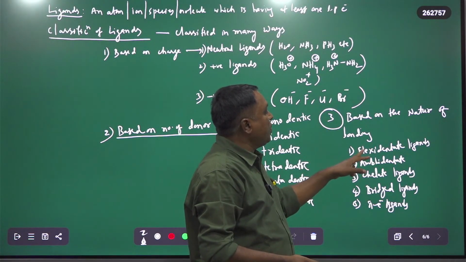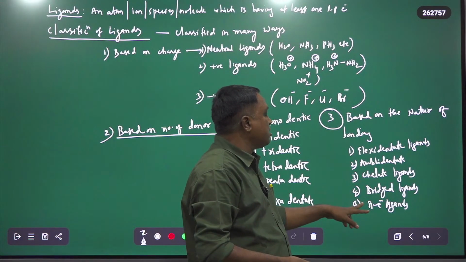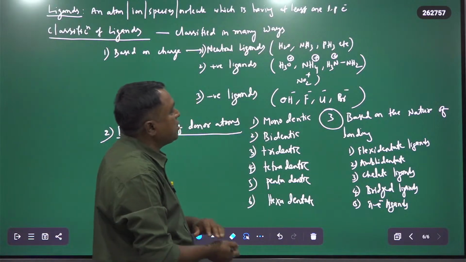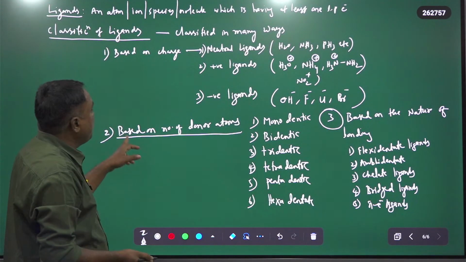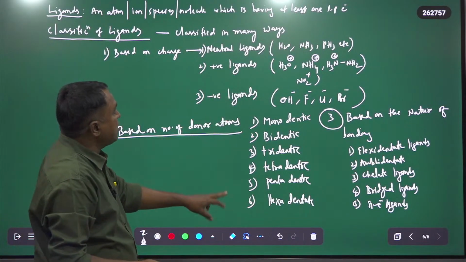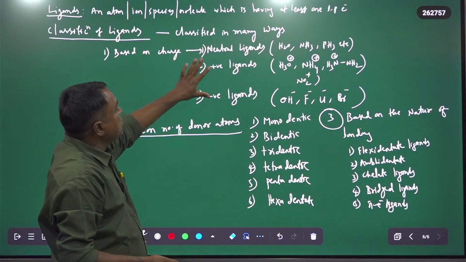There are flexidentate ligands, ambidentate ligands, chelate ligands, bridged ligands, and pi electron ligands. So there are 5 different types based on the nature of bonding between the metal and ligand. Based on the number of donor atoms, these are the different types, and based on charge, they are neutral, positive, and negative ligands.